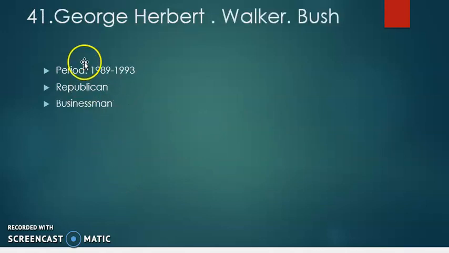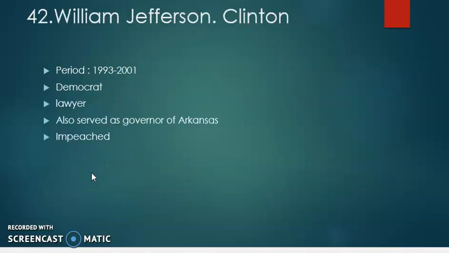The 41st president of USA was George Herbert Walker Bush, and he ruled the country from 1989 to 1993. And he was from the Republican Party, and he was a famous businessman as well.